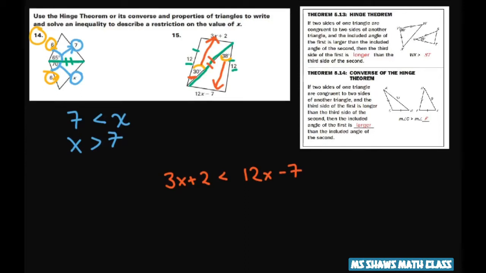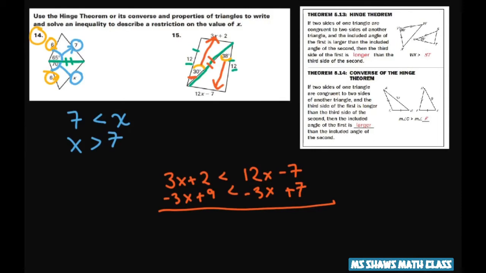Now, to solve, I'm going to add 9 to both sides and subtract 3x from both sides. And that's going to give us 2 plus 9 is, we're not adding, let's see what we're doing. Should be adding 7. Sorry about that.